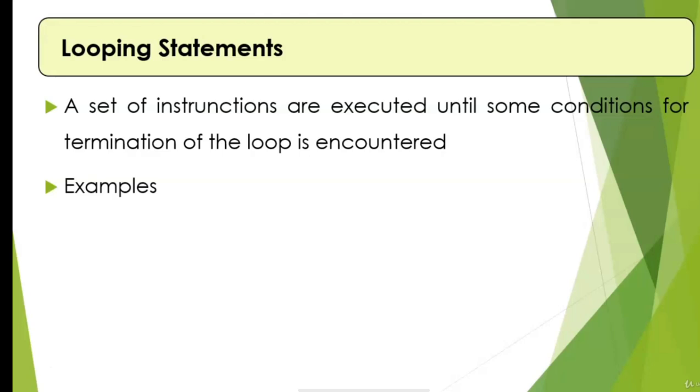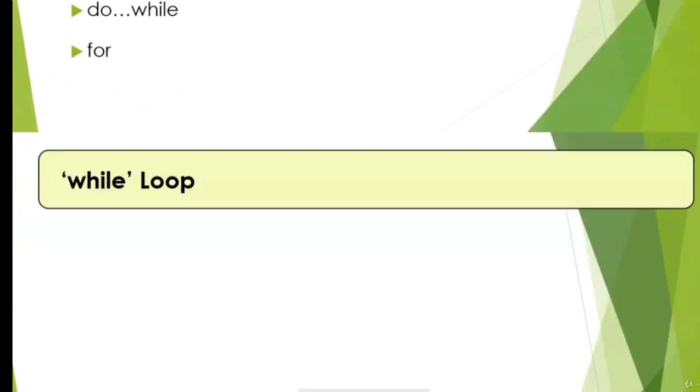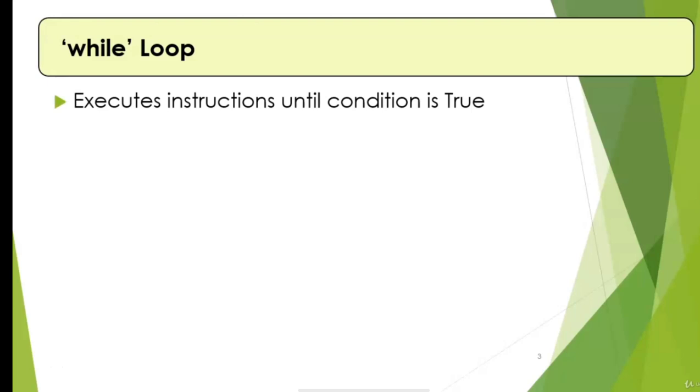Examples of looping statements are while loop, do while loop, and for loop. Let's discuss these loops one by one. We will start with while loop. So while loop executes the instruction until a condition is true. Syntax of while loop is as follows.